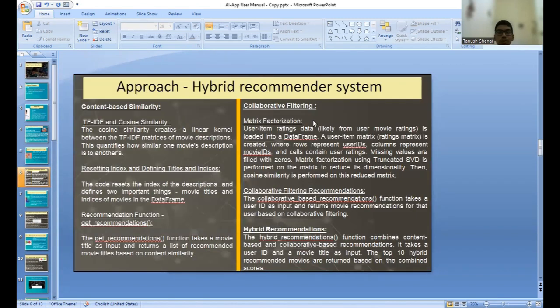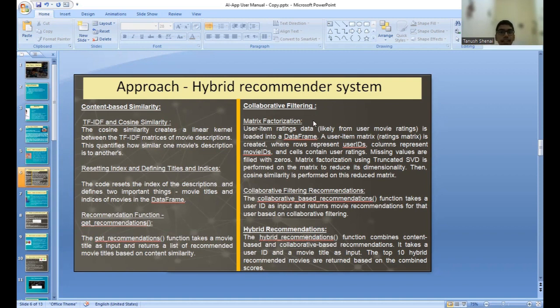So the approach that I've used for the hybrid recommender system, first, is term frequency, inverse document frequency, and cosine similarity. After cleaning and pre-processing the data to take only part of the data frame, the code creates a TF-IDF matrix for movie overviews. This matrix represents the importance of words and sentences in the movie overviews. Then cosine similarity creates a linear kernel between the TF-IDF matrices of movie descriptions, and this quantifies how similar one movie's description is to the others.